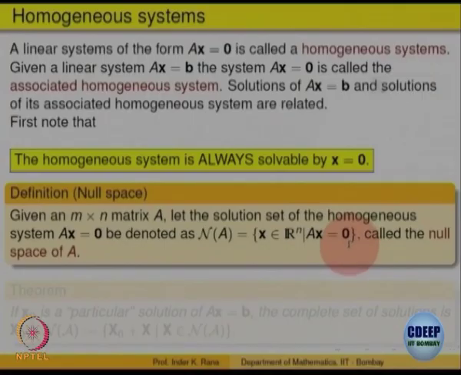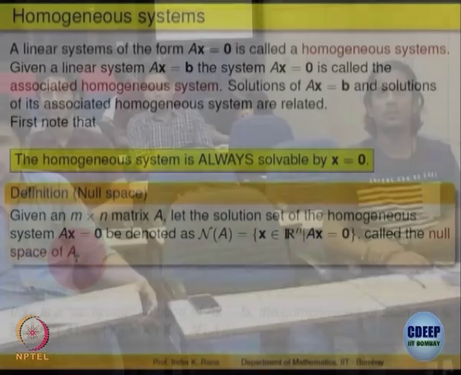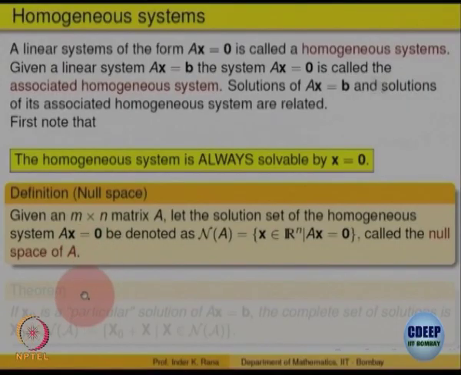The collection of all vectors which are killed by A, you can think of it that way, is called the null space of the matrix A, and that is the same as the solution space of the homogeneous system Ax = 0, right. In terms of set theory, we call it the null space, denoted by N(A).